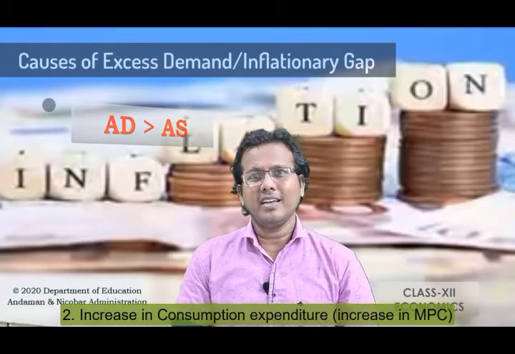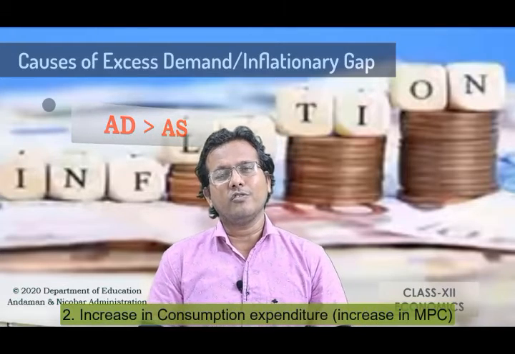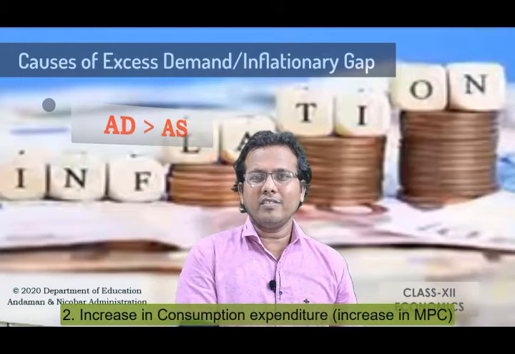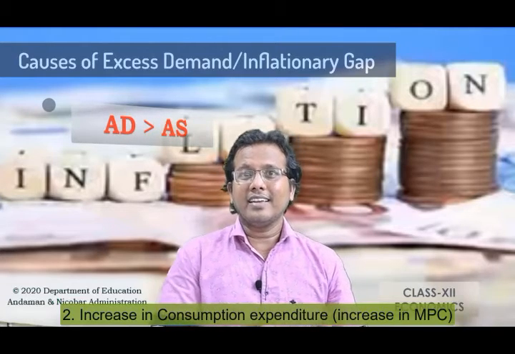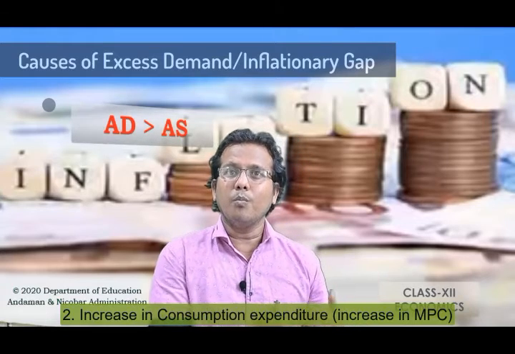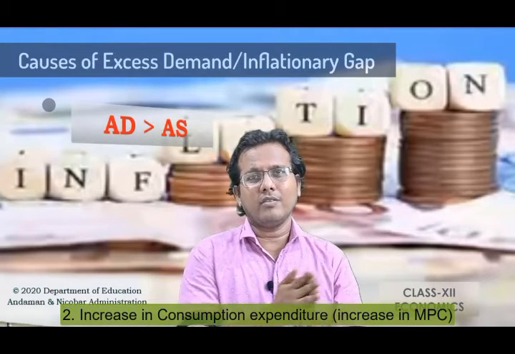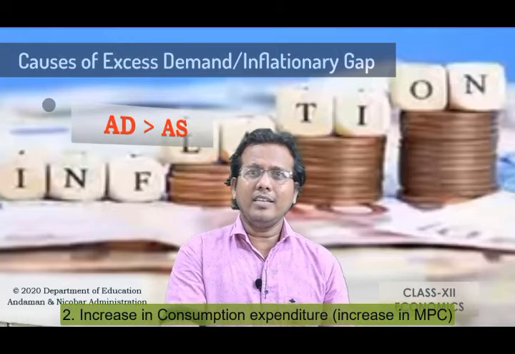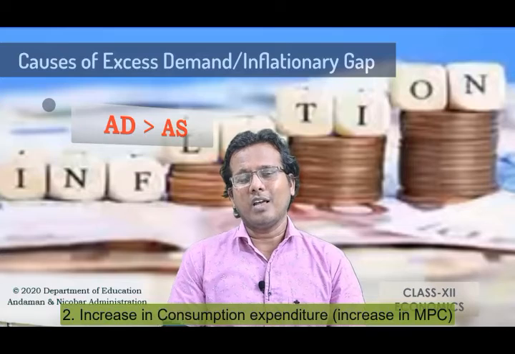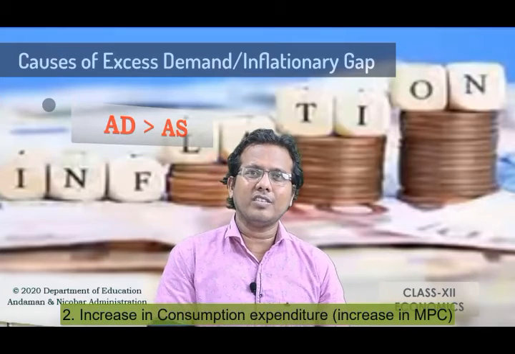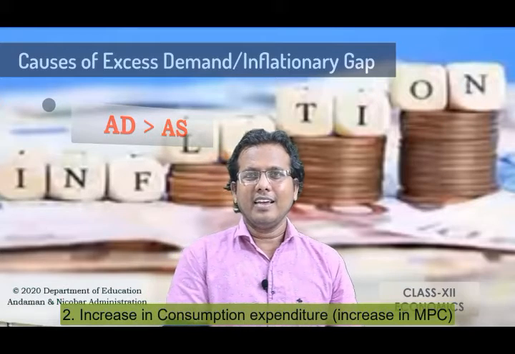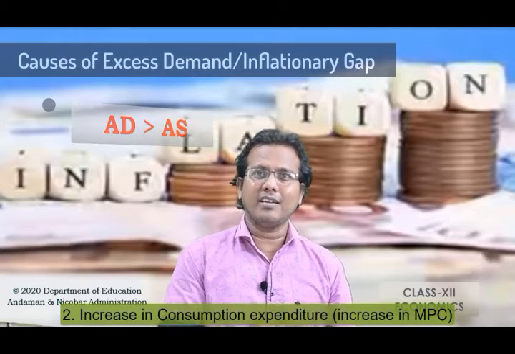The second point is due to increase in the MPC. So what is MPC? That is the marginal propensity to consume. When the money supply increases in the economy, the purchasing power of the people gets increased. That means people tend to consume more. इस अवस्था में लोग अधिक मात्रा में अपनी जो उपभोग व्यय है उसे बढ़ाना शुरू कर देते हैं. तो हम ये देखते हैं कि इस अर्थव्यवस्था में हमारी जो उपभोग व्यय है, जो वैल्यू ऑफ C&I, it becomes greater, ज्यादा होने लग जाती है.